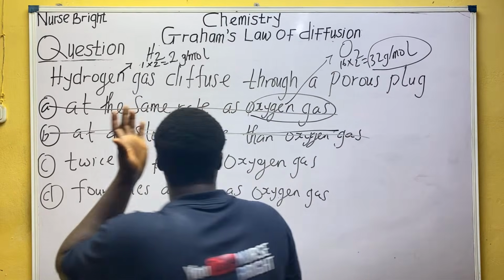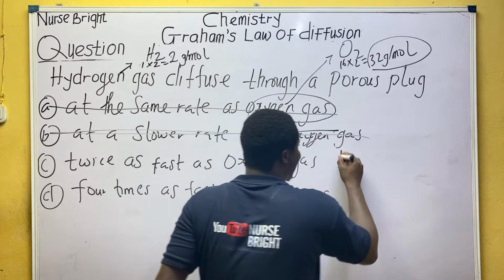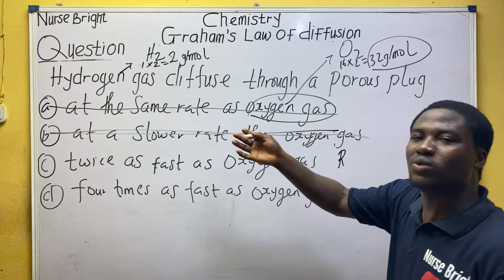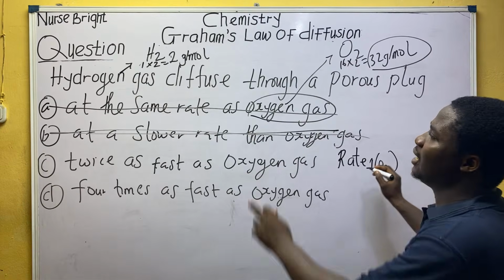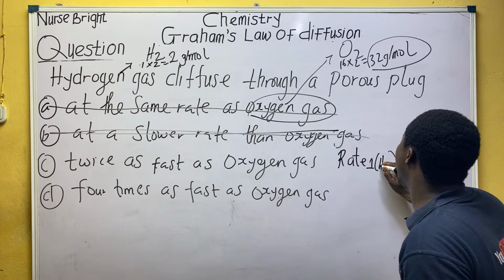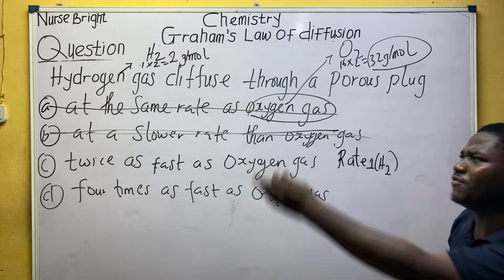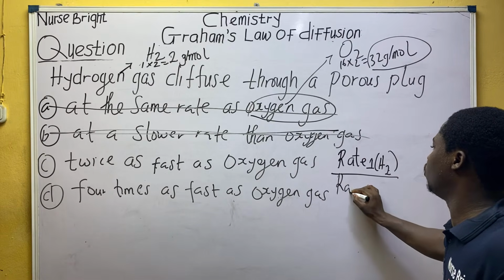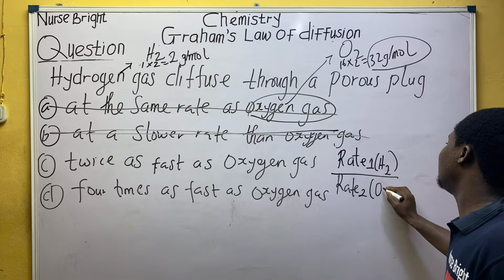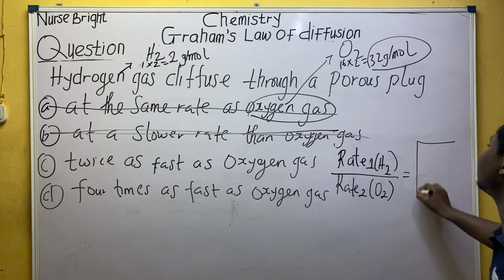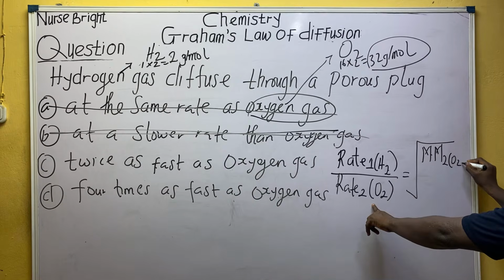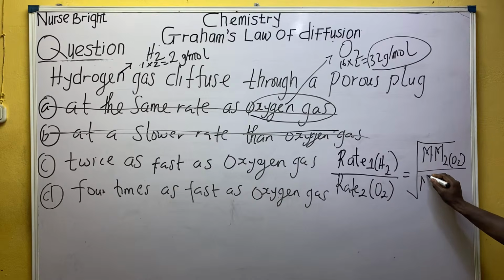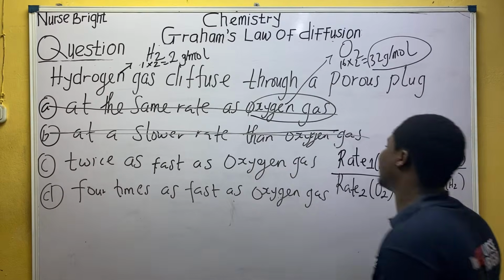Let's solve it together. Remember, we're going to use the relationship between rate and molecular mass. There's no density here. Rate 1 belongs to hydrogen gas, the first gas mentioned, over rate 2, which belongs to oxygen gas. That equals the root of the relative molecular mass MM2, oxygen gas, over MM1, hydrogen gas.